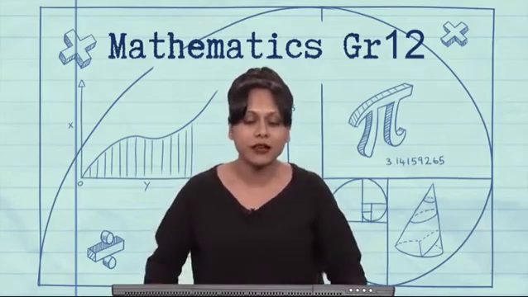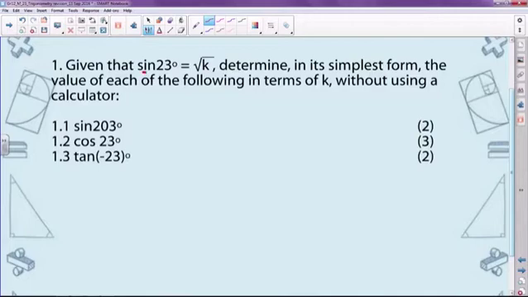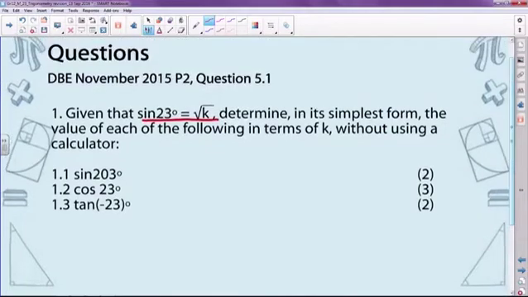So here you were given that sine of 23 degrees is equal to the square root of k. So really, you've just been given one bit of information if you just read that one line, okay? So everything that we're going to see in the rest of the question has to come back to this very important piece of information that you've been given. Okay, if we carry on reading the question, it says, given that sine of 23 degrees is equal to the square root of k, determine in its simplest form the value of each of the following in terms of k, which means we need k's in the answer, without using a calculator.